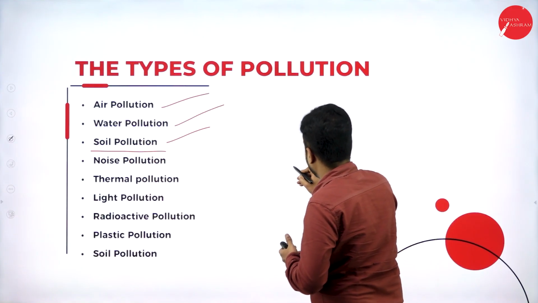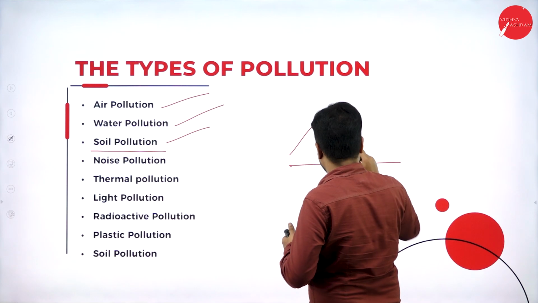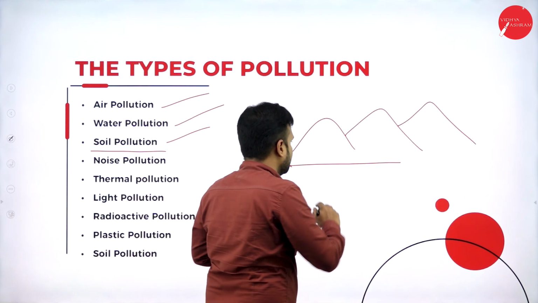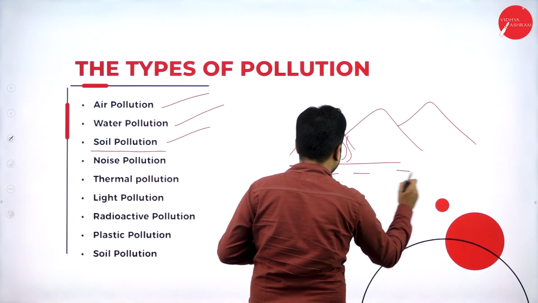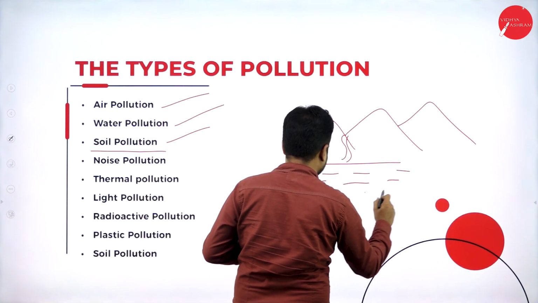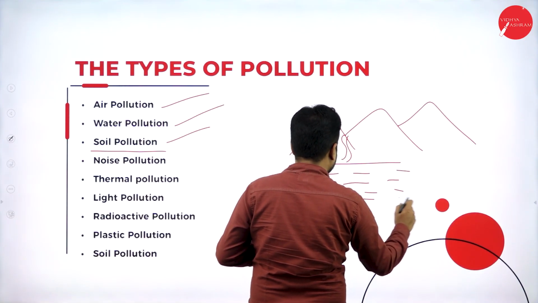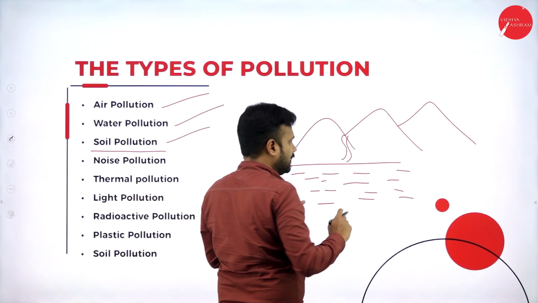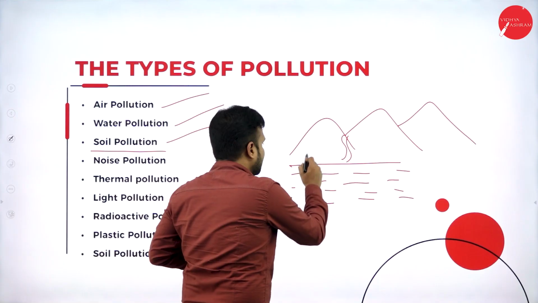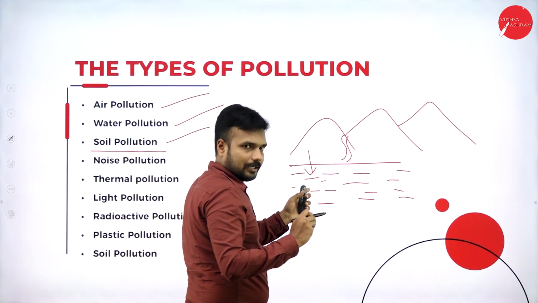Just I will give you the example. Okay, so these are the hills. It is a land. Okay, this is water. It is fully filled with water. So if there is air pollution which is going to happen, if the air gets polluted, indirectly it is going to cause water pollution.